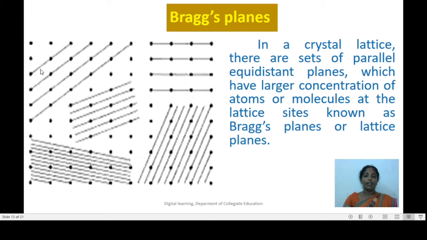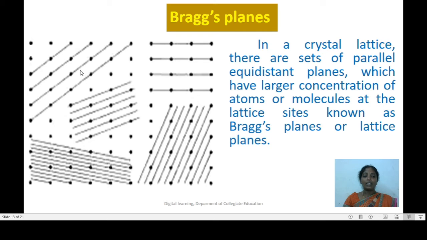And here on the slide, the lines represent the planes which are perpendicular to the plane of the screen, and the entire space lattice can be imagined to be made up of such parallel equidistant planes. And these parallel equidistant planes which cover all the lattice points of the space lattice are known as Bragg's planes.